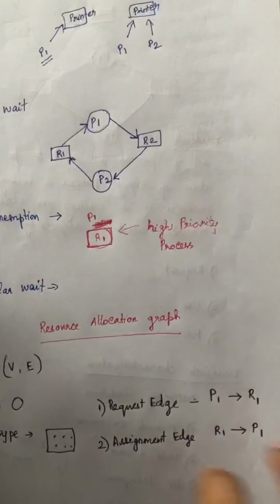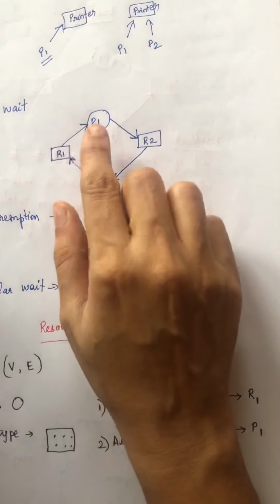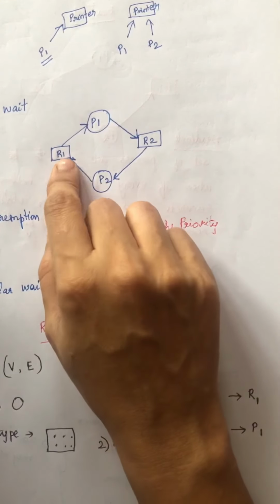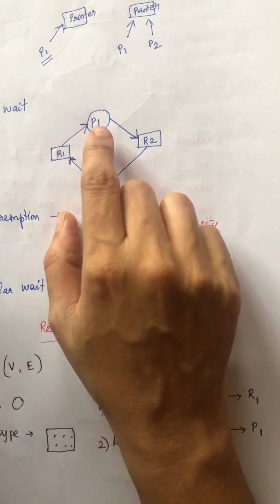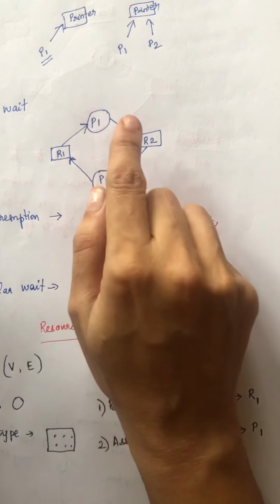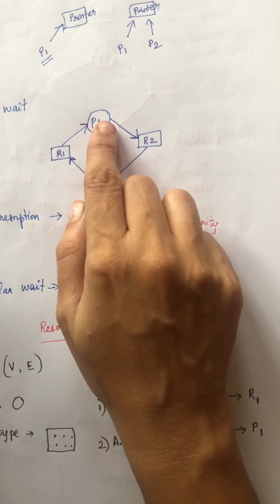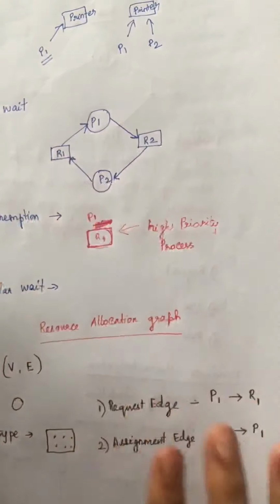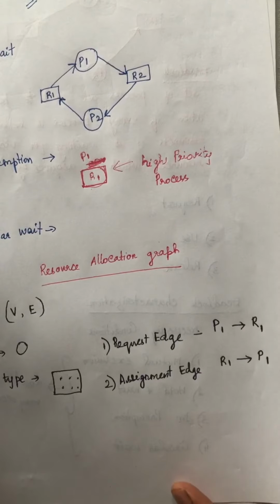So in this diagram, here resource R1 is allocated to P1, so we are drawing an assignment edge from resource R1 to process P1. And this process P1 is requesting the resource R2, so we are drawing a request edge from process P1 to R2. So this is how you have to draw the resource allocation graph.